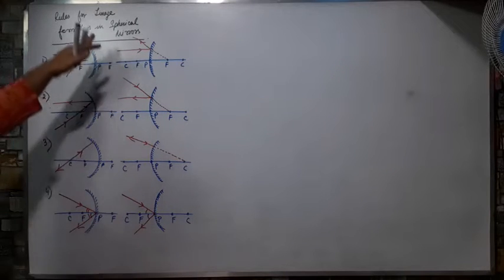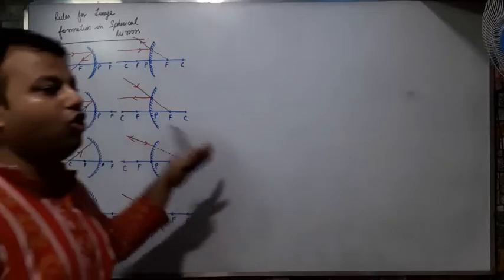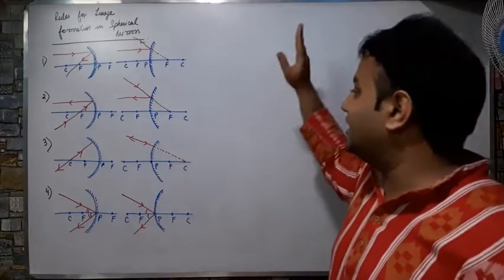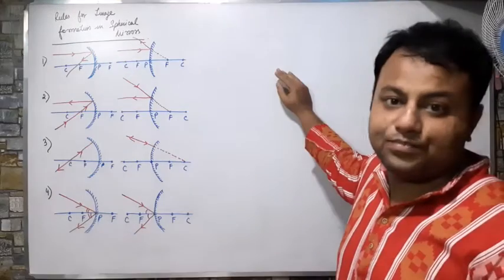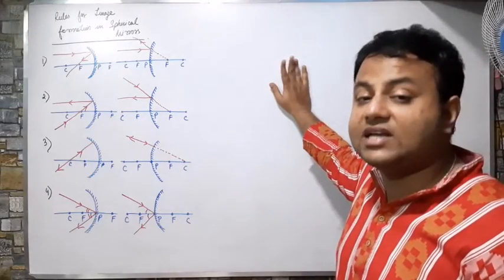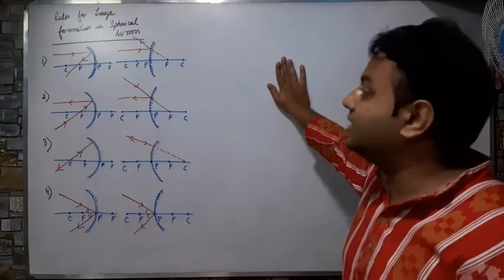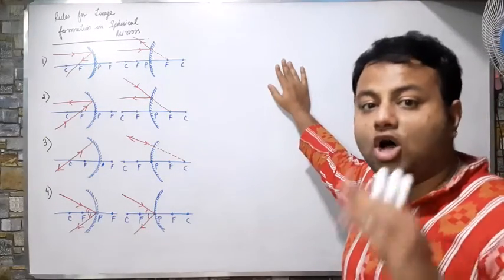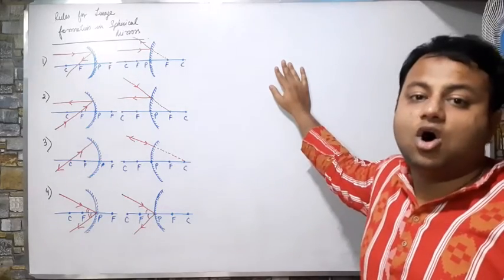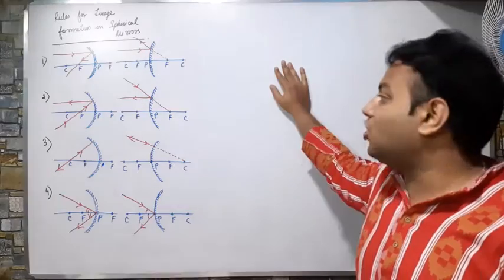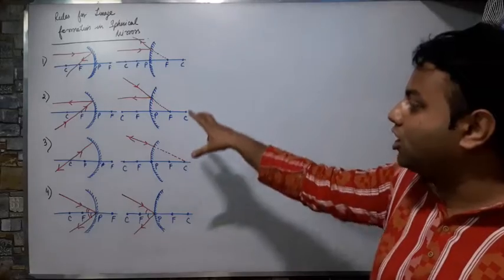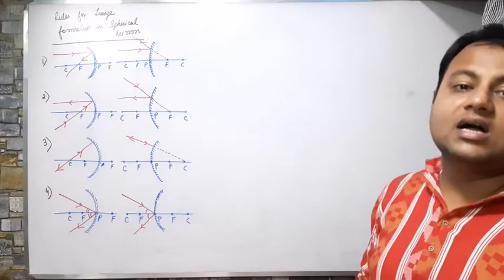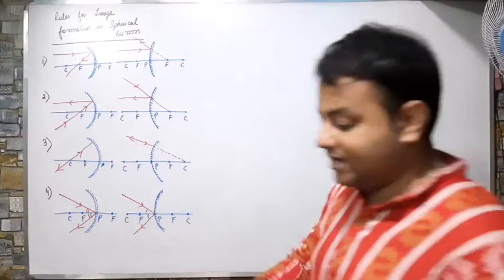Okay, so these are the 4 rules, and these 4 rules are very, very necessary for doing the ray diagrams. There are a total of 6 ray diagrams for concave, and there are almost 2 or 3 for convex, because in convex all the properties of the image formed are the same. So I have to use these 4 rules and draw the image diagram for a concave mirror. Let us see how.